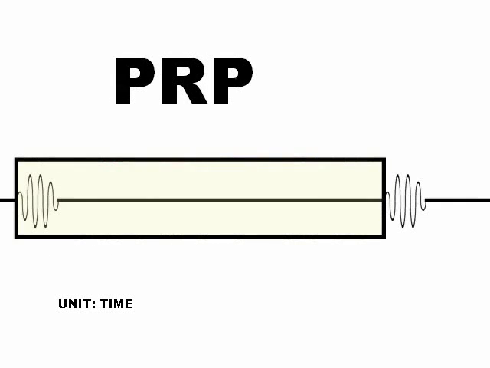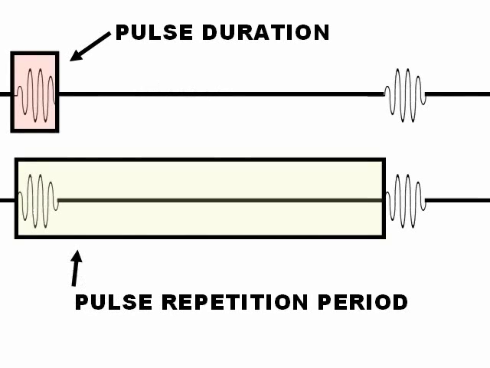This is another interpretation of pulse repetition period: the time of the pulse and the time the machine is waiting, on and off. The relation between the pulse duration and the pulse repetition period is the duty factor.